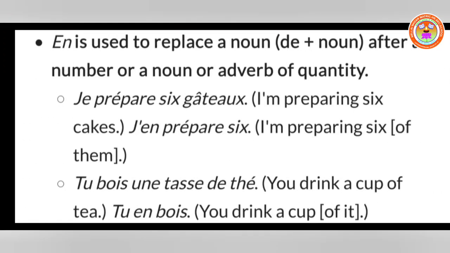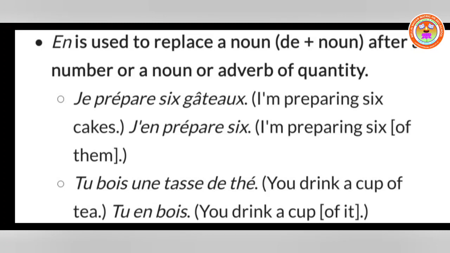Next one, en is used to replace de plus noun after a number or a noun or an adverb of quantity. For example, if there is a number or adverb of quantity, that should be written again in the sentence after the verb, after replacing with the pronoun. So that is how you see. Here you can see the sentence, je prépare six gâteaux.